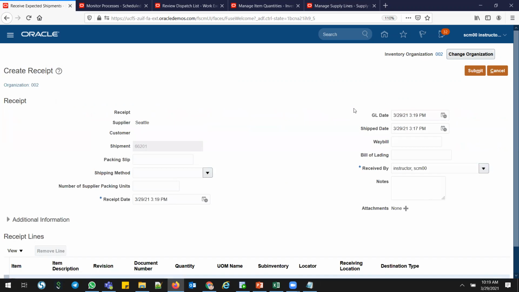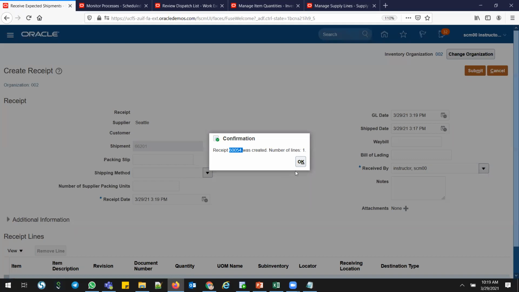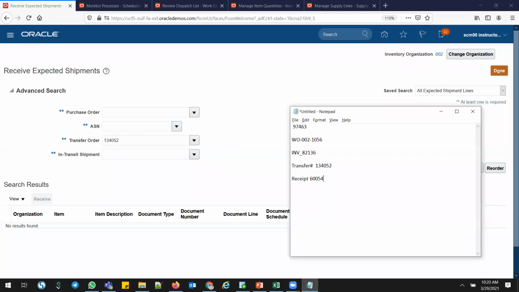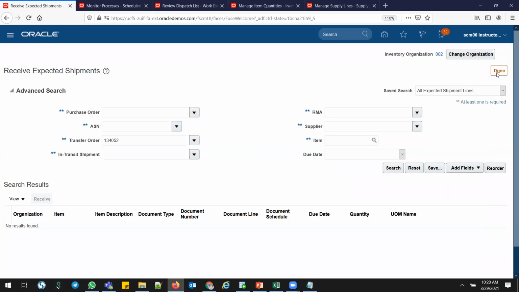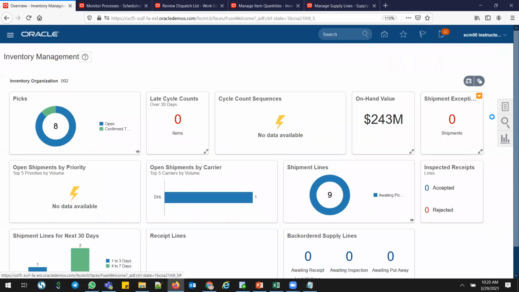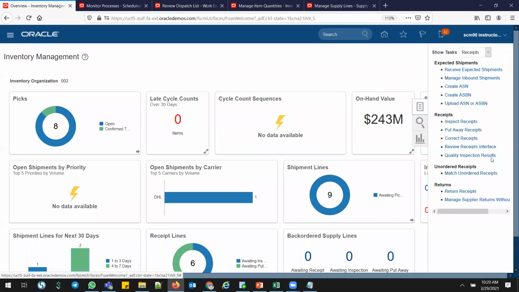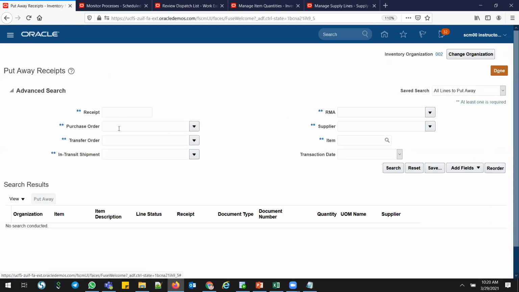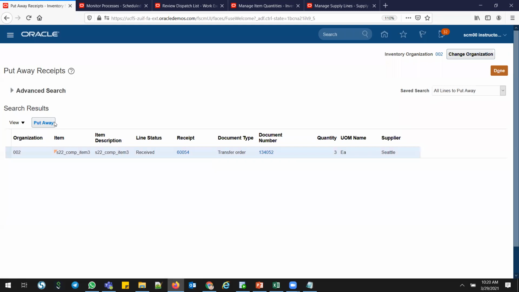submit. Right, this is my receipt number. I'll go again based on my transfer order, I'll do the receipt. Done. Go to task results. I'm doing the put away transactions. Put away is the delivery transaction in EBS. And give the transfer order or your receipt number. Transfer order, search, click this, put away,